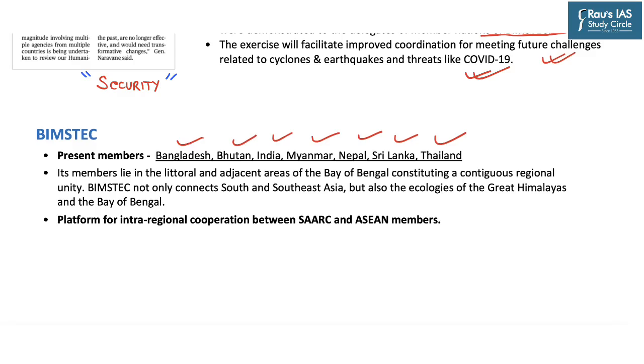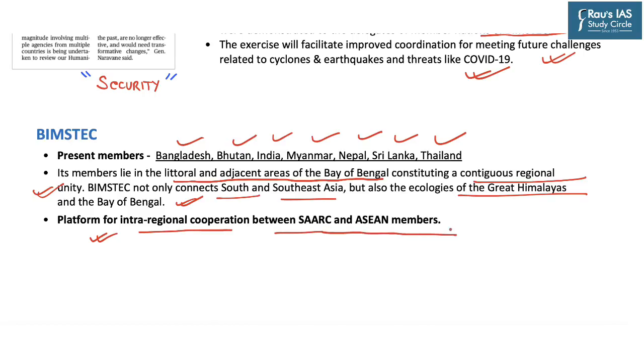Now, the importance of BIMSTEC members lies in the fact that these members lie in the littoral and adjacent areas of the Bay of Bengal, as you can see, and these countries constitute a contiguous regional unity. Now, BIMSTEC not only connects South and Southeast Asia for India, but also the ecologies of the Great Himalayas and the Bay of Bengal. And BIMSTEC also acts as a platform for intra-regional cooperation between SAARC and ASEAN members.